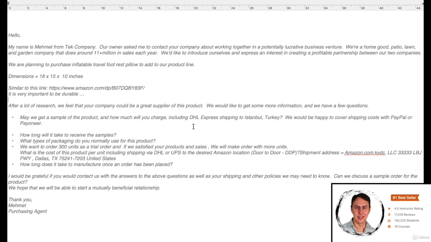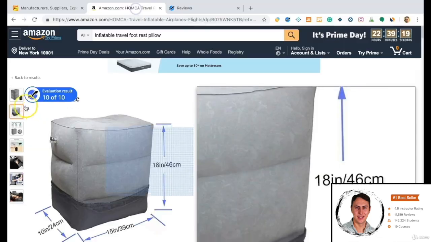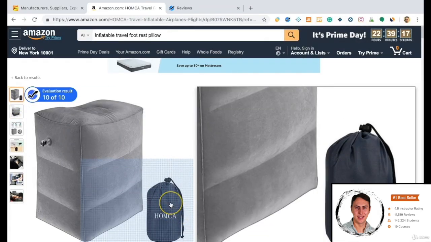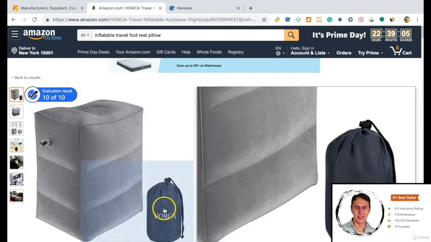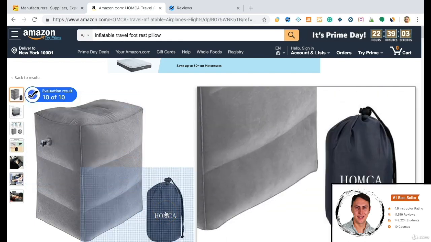Let's continue. We are asking, in how many days can we get the sample? They are delivering with express cargo, so it takes 5 to 7 days. You should send the products to Amazon urgently. What kind of packing do you normally use for this product? For example, on the site, there is a little backpack to carry this product in the main picture on the page. If you want to get this kind of thing, you should mention it too. They are already saying what kind of packing they have done for their previous customers in this section. You should ask this too.